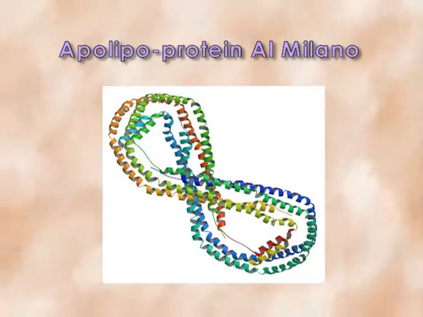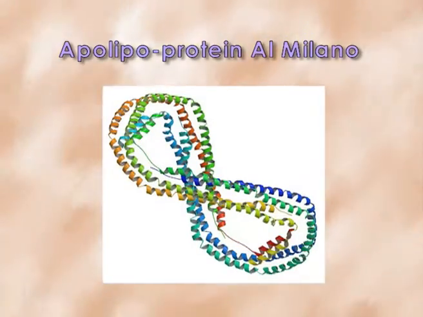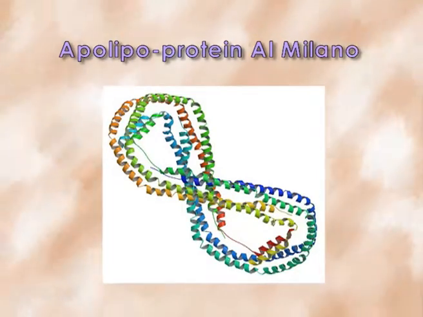Reduced heart attack. In case of atherosclerosis, as we know, apolipoprotein AI can remove the arterial plaque by cholesterol removal to the liver. Now, in case of Milan, it was found there is apolipoprotein AI-Milano, which is much more mutated and is responsible for removing arterial plaque better. So it helps to fight against atherosclerosis. In case of PCSK9 gene mutation, we can also find that the risk of heart disease is reduced.